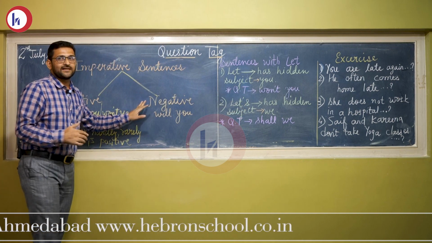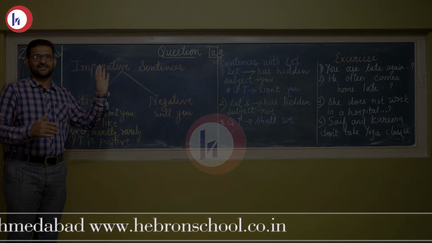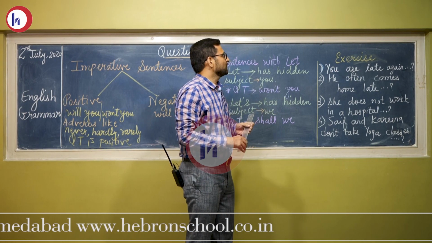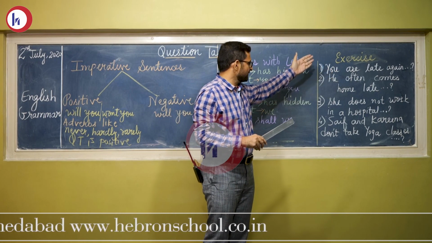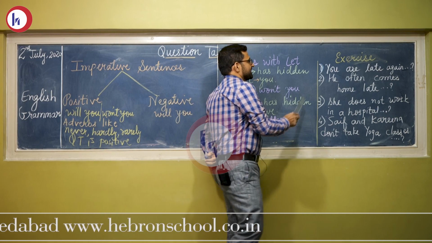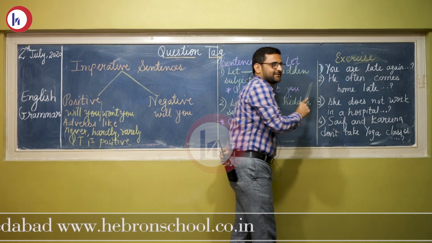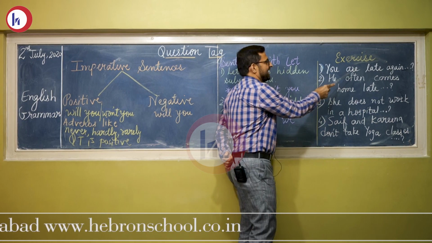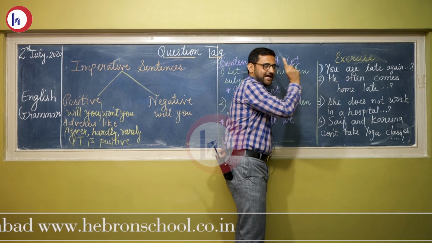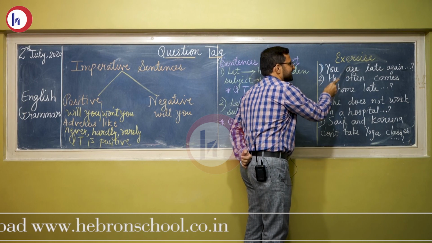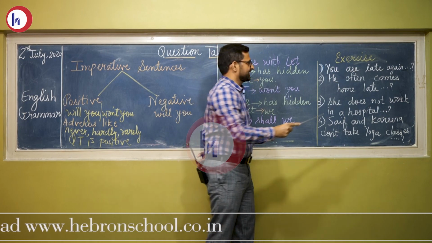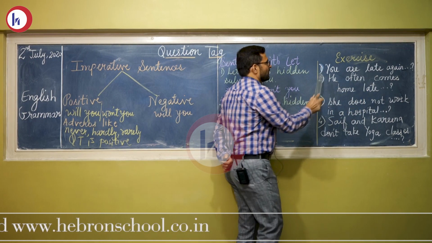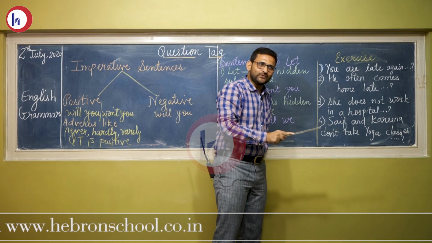Here I have taught all the rules. Now we are having a small exercise. So students, I have taught all these rules. Let's move towards an exercise. I am having 4 sentences here. First is you are late again. See the sentence. First of all, this is a positive sentence and even it has helping verb. So now you can understand we have to use the same helping verb to form a question tag. And as the sentence is positive, our question tag will go in negative. You are late again. Aren't you?